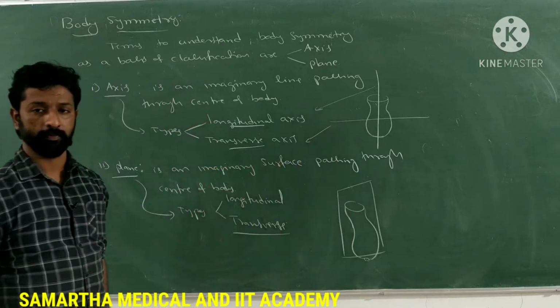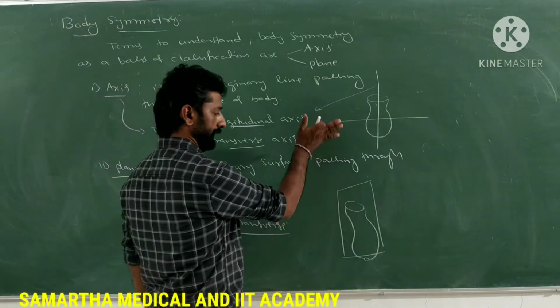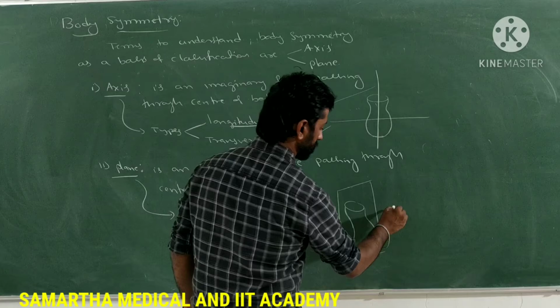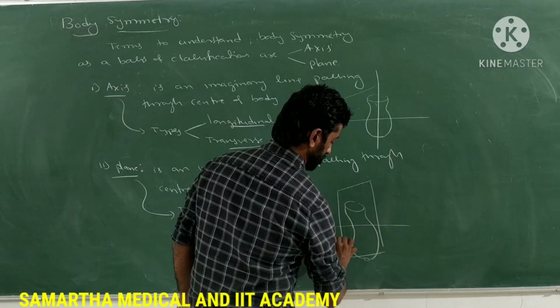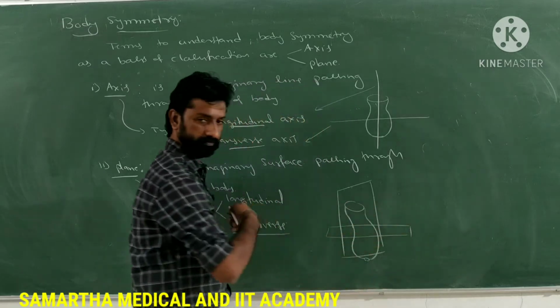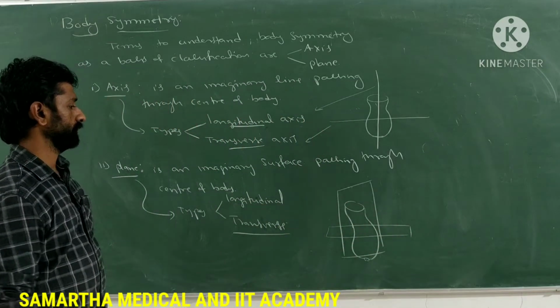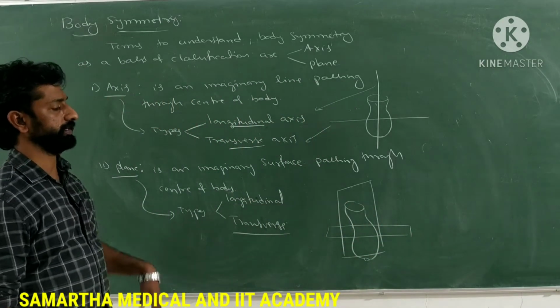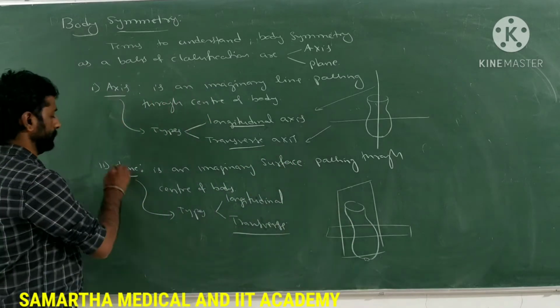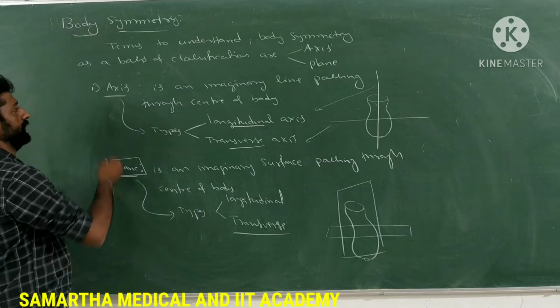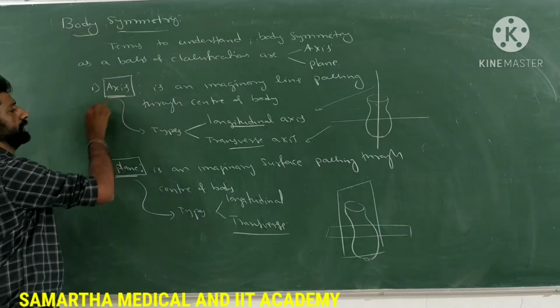It may be longitudinal or it may be transverse also. So an imaginary surface passing through the center of the body is called a plane. Similarly, an imaginary line passing through the center of the body is called an axis.